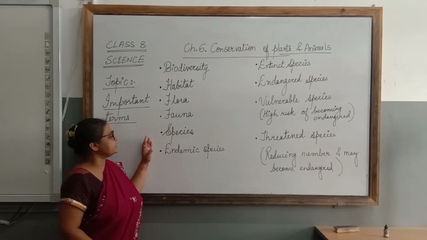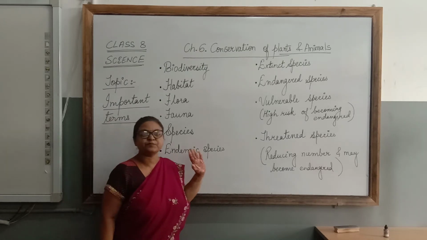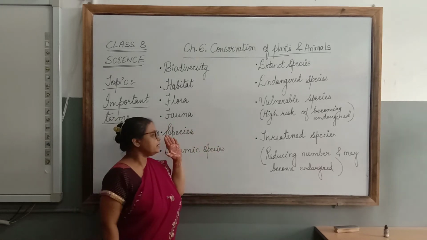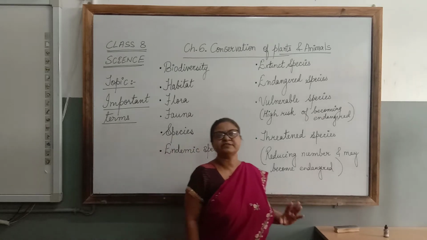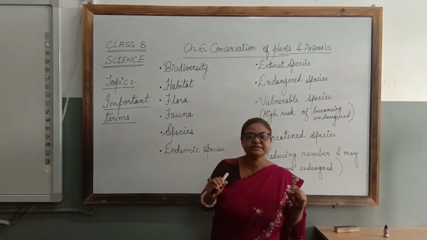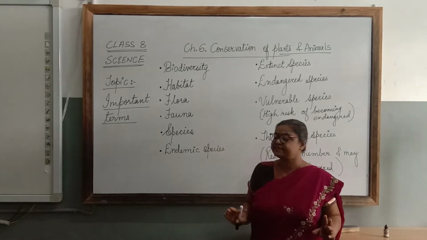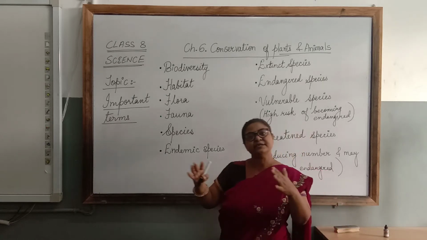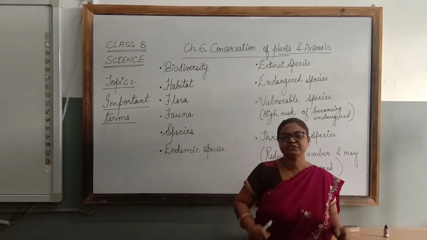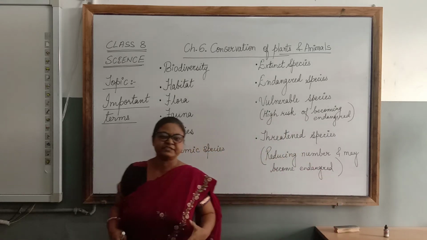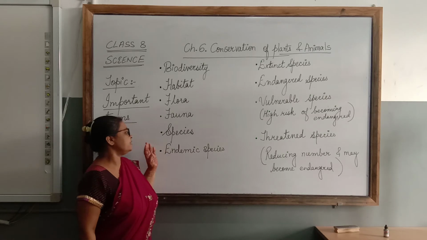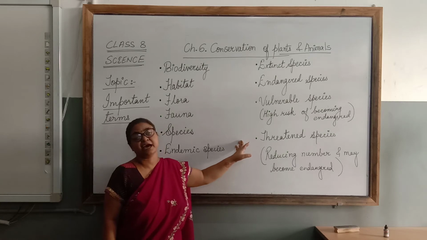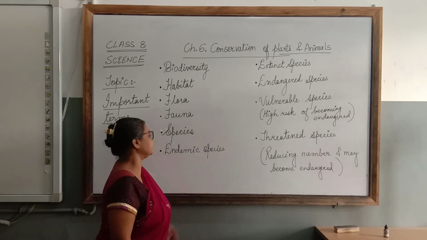Then comes the next term, that is species. Species is the smallest unit of the classification. Species means those organisms which are having permanent similar characters. These organisms can interbreed, means they can reproduce among themselves. For example, human beings are one species, cows are one species, Asiatic lion is one species, right? So species means those organisms which are able to interbreed or reproduce among themselves and they have permanent similar features or characters.